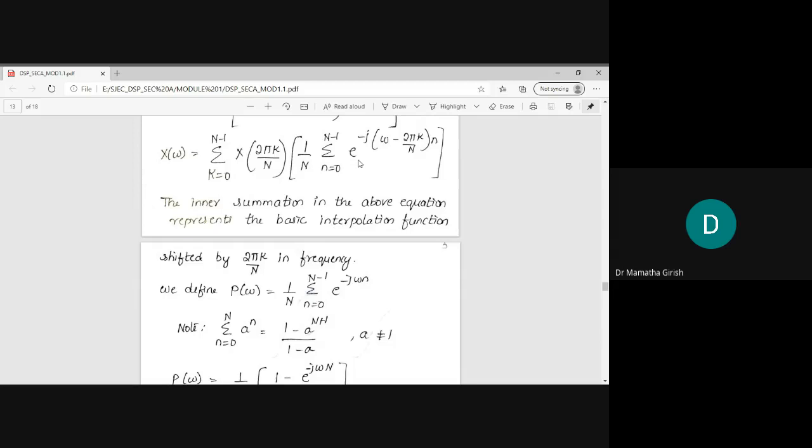That unknown value is present between two known values. Or in other words, an interpolation function can also be used to find unknown values which abide by or follow some standard rules. In such scenarios, we use the interpolation function. With reference to today's derivation, the interpolation function is abbreviated as P of omega, and the term within this inner summation is defined by this variable.